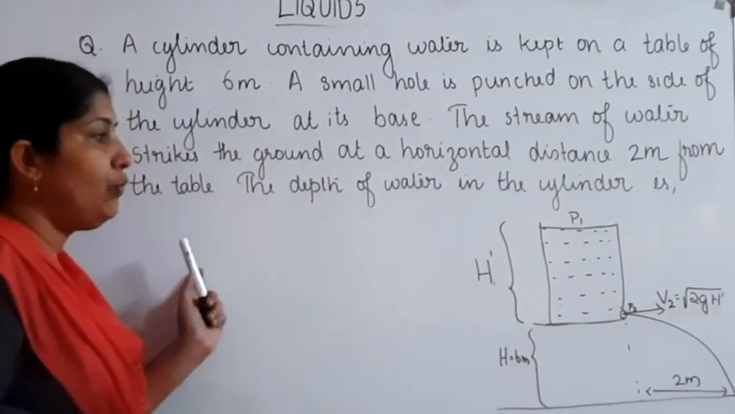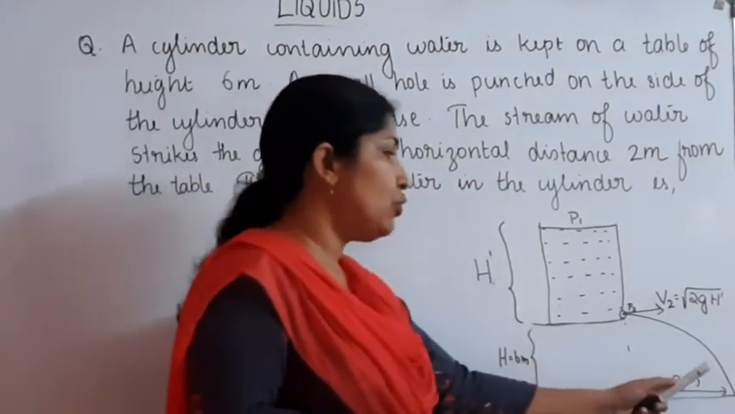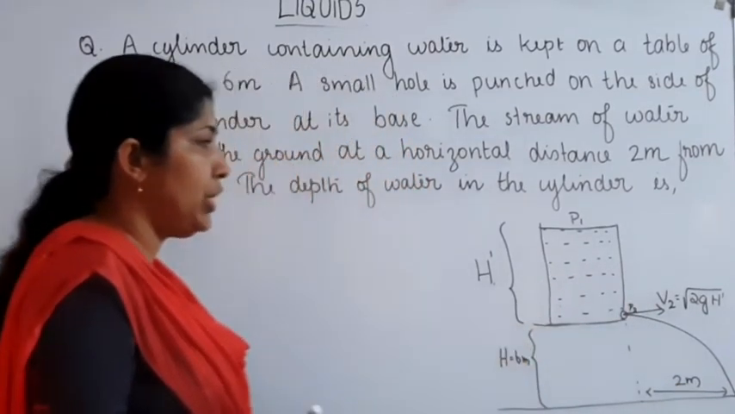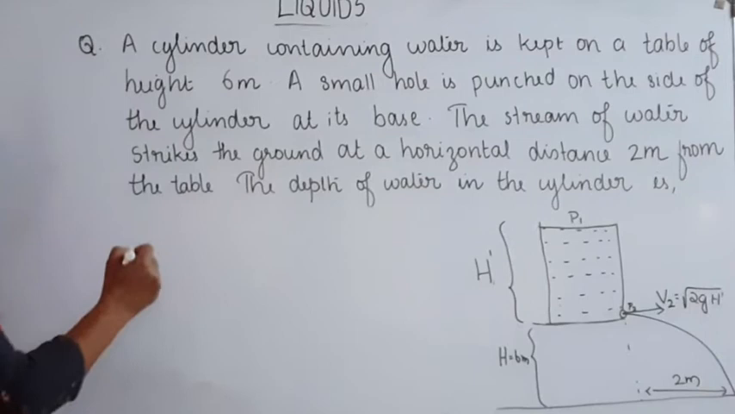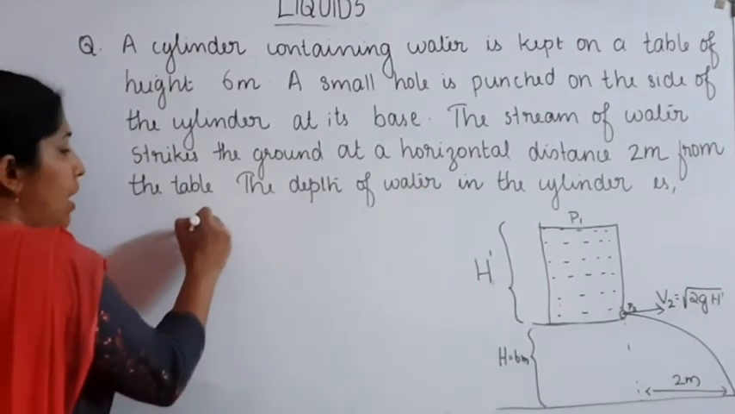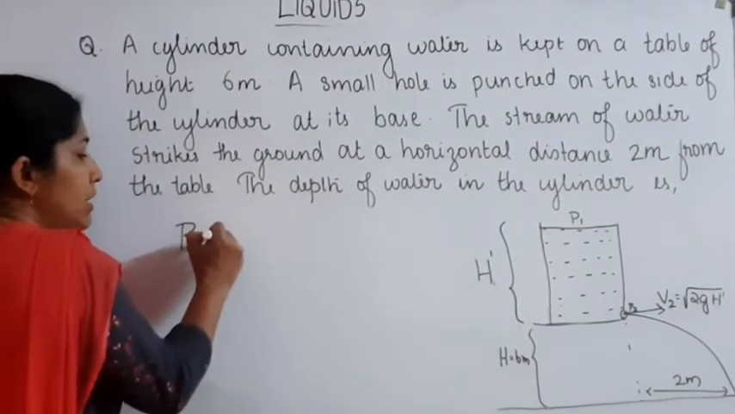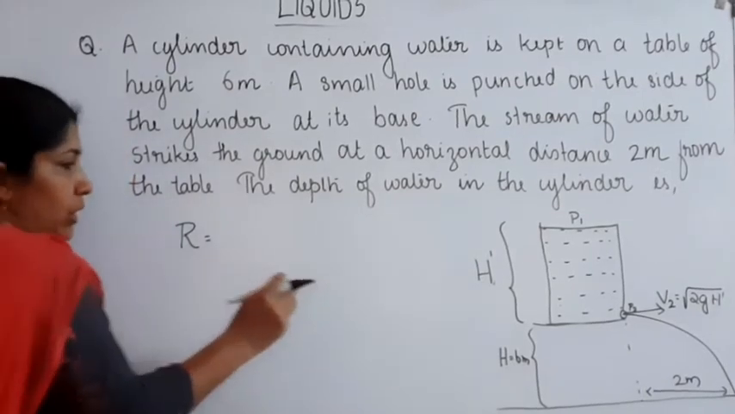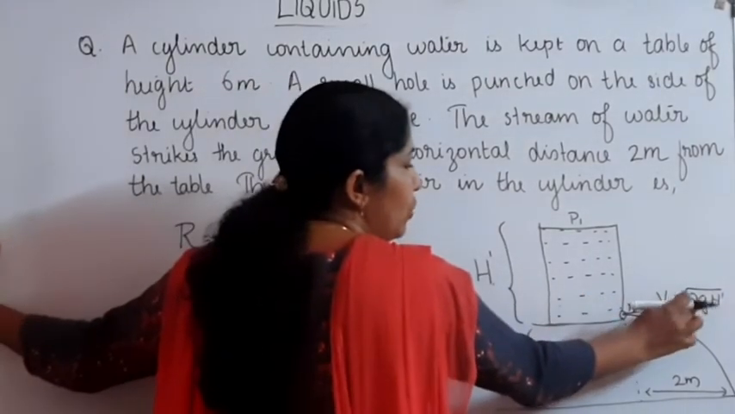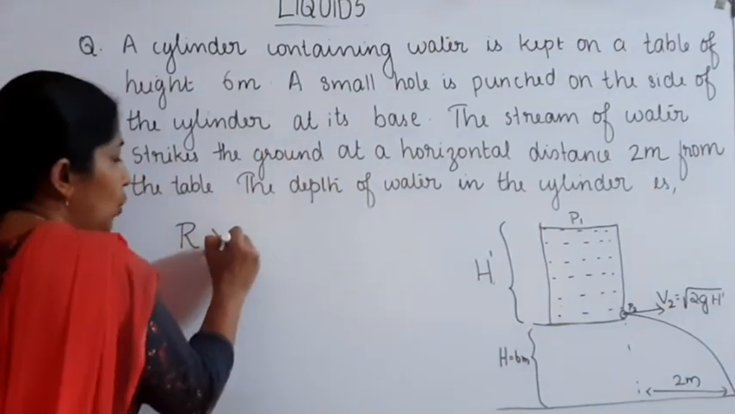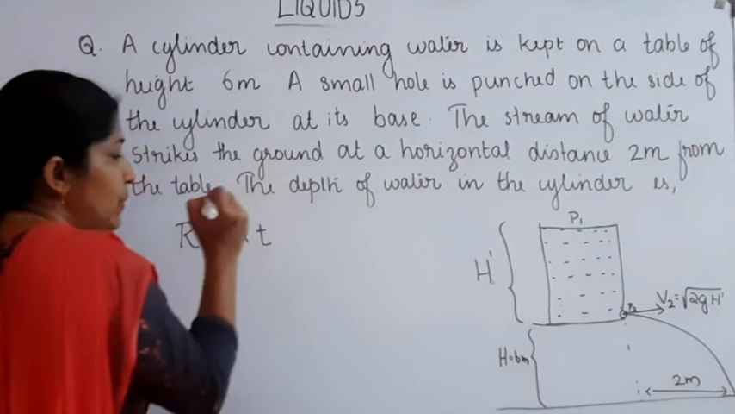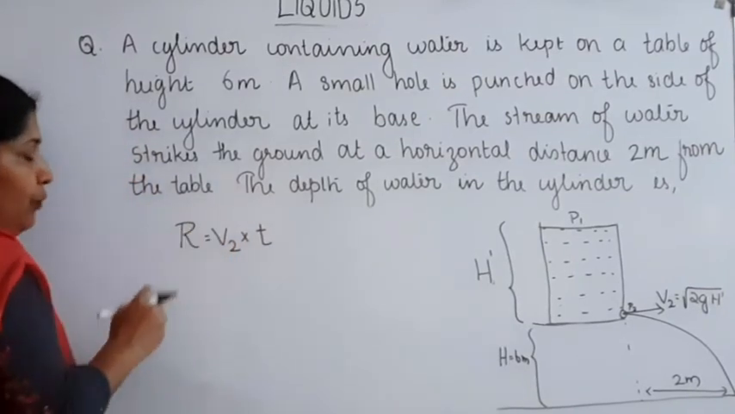Now we know about the range. Range is equal to 2 meter. What about V2? V2 is equal to root of 2G into H dash. Then by using the equation, range R is equal to horizontal component of velocity, here the horizontal component of velocity is V2, into time. Horizontal component of velocity into time of flight.